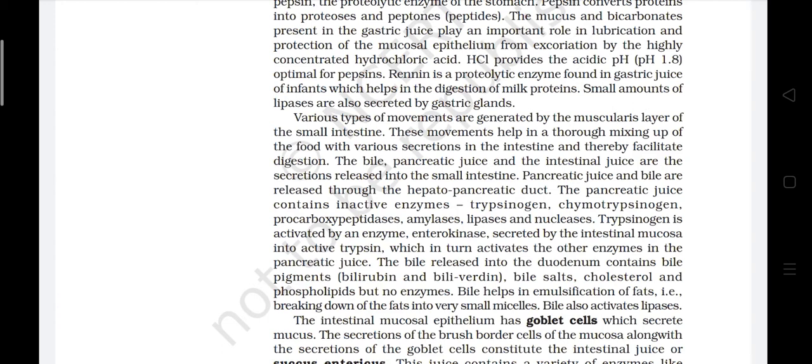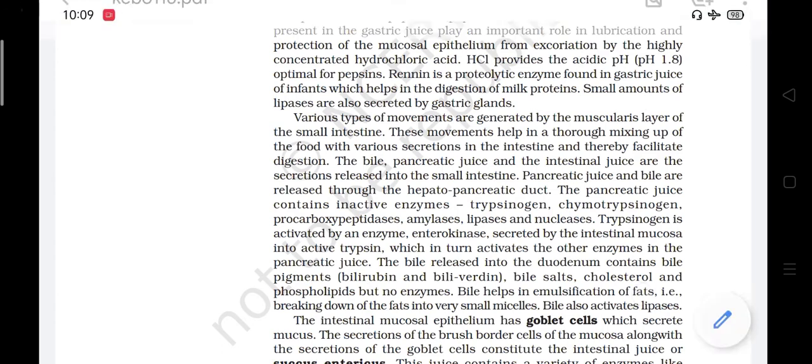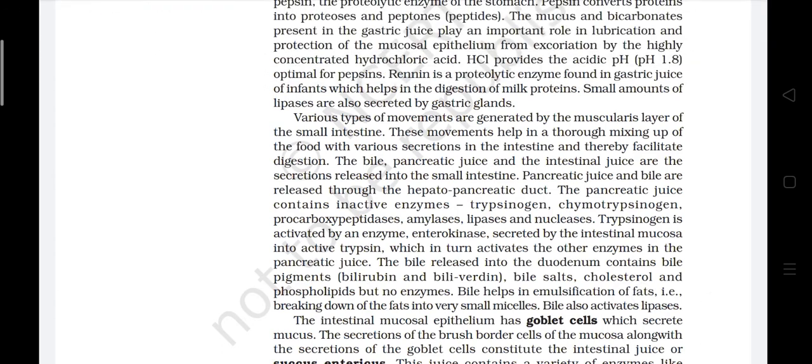The pancreatic juice contains inactive enzymes trypsinogen, chymotrypsinogen, procarboxypeptidase, amylase, lipase and nucleases. Trypsinogen is activated by an enzyme enterokinase secreted by the intestinal mucosa into active trypsin, which in turn activates the other enzymes in the pancreatic juice.